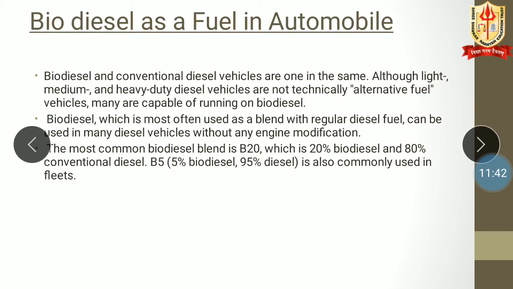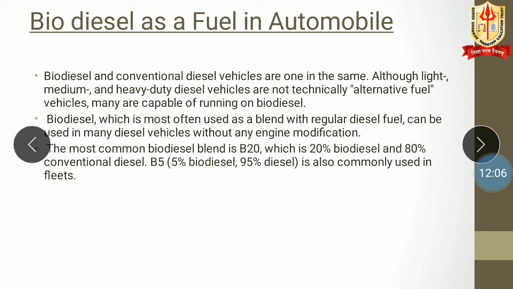Then about biodiesel as a fuel in automobile. Biodiesel and conventional diesel vehicles are one and the same. Although light, medium and heavy duty diesel vehicles are not technically alternative fuel vehicles, they are capable of running on biodiesel.